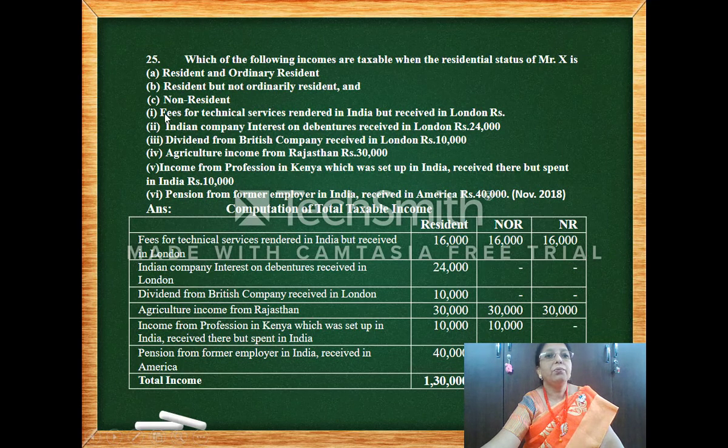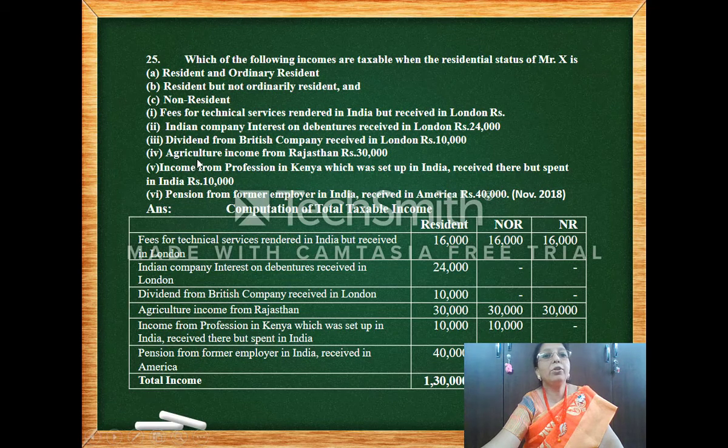Now, fees for technical service rendered in India. So source is India. So here it's taxable. Then Indian company interest on debentures received in London. So this is going to be how it is taxable. So this is received outside India from any other source. Dividend from British company received in London. So this is also outside India from any other source.